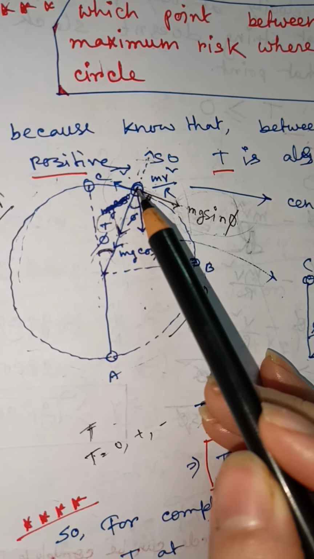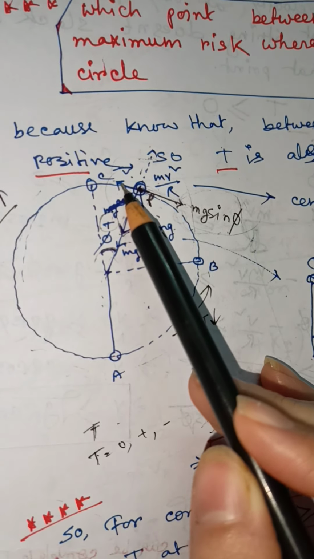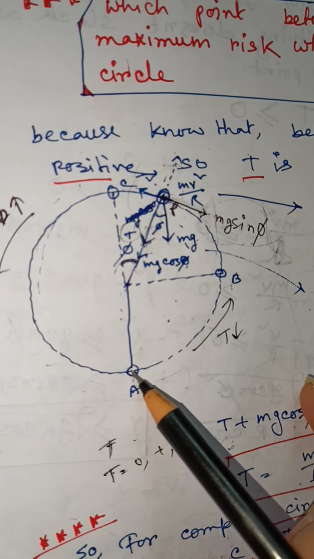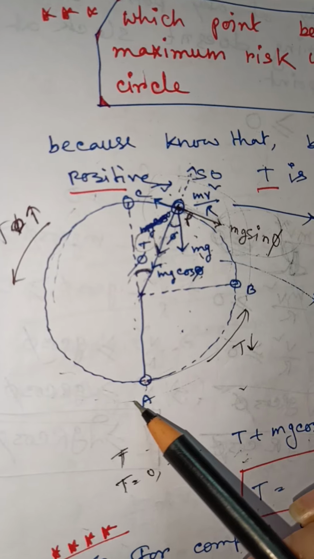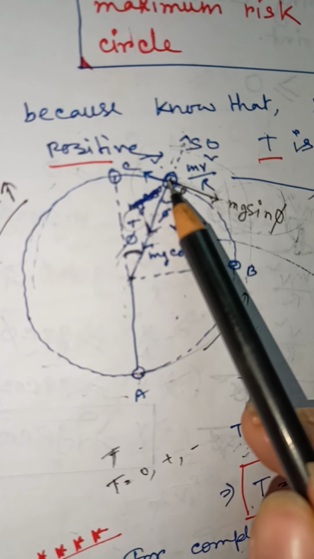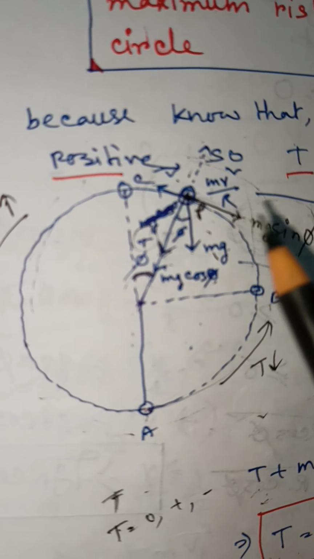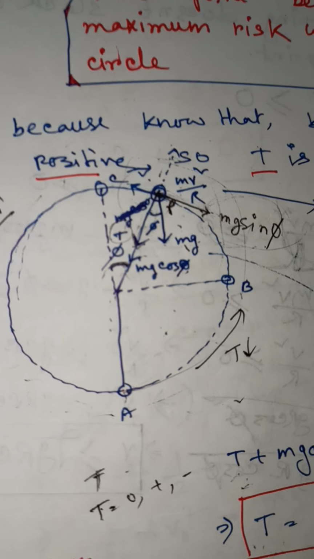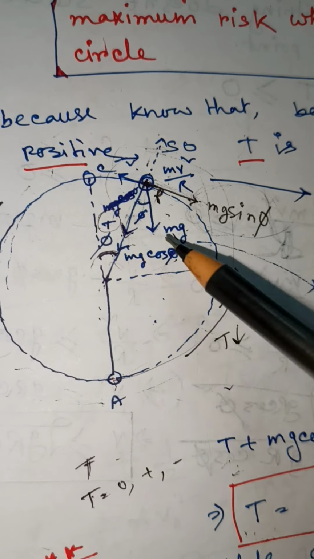If tension is 0 at this point, then due to this velocity the body moves along this direction, but along this direction tension cannot increase, because we know that from A to C tension decreases, and from C to A tension increases. So if tension force at point P is 0, then the body moves tangentially and leaves the circle.